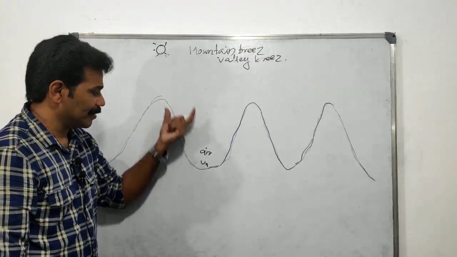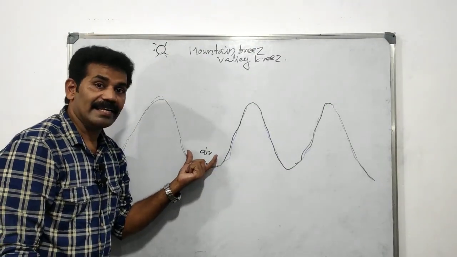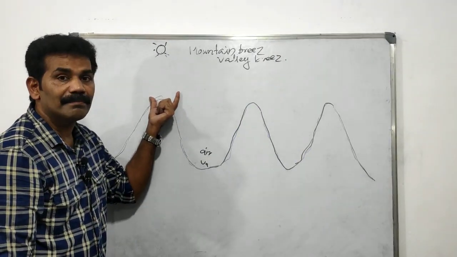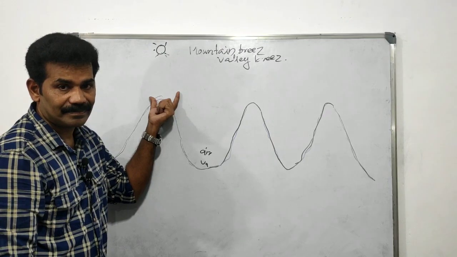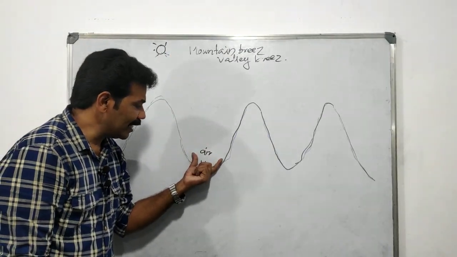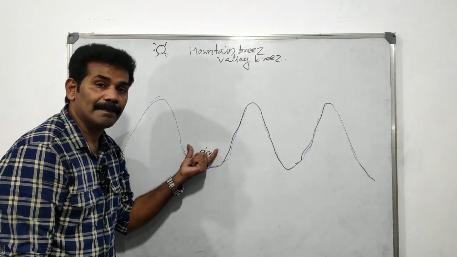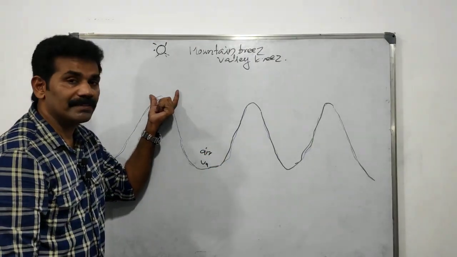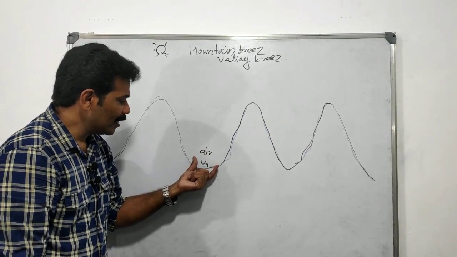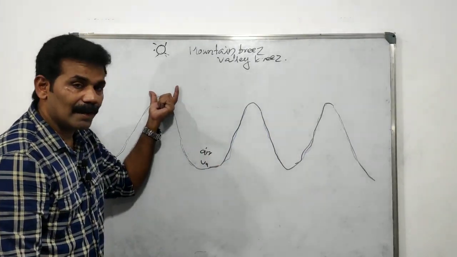During the daytime, the valley air gets heated up more than the air at the top of the mountain region. The heated air moves upslope to the top of the mountain. The wind blows from the valley to the top of the mountain.